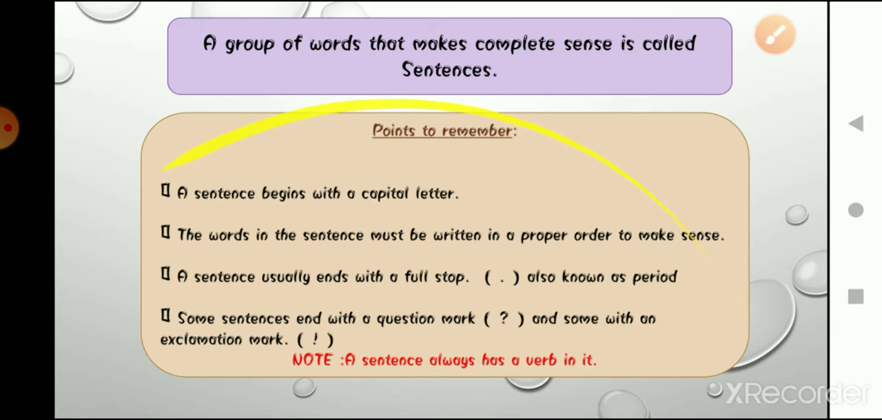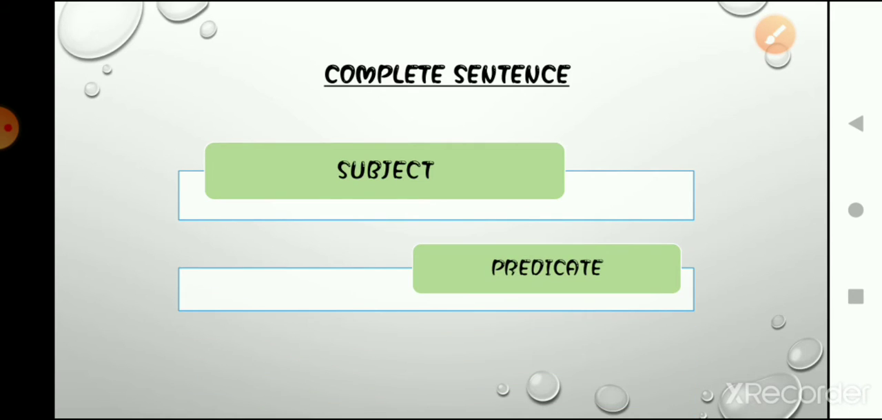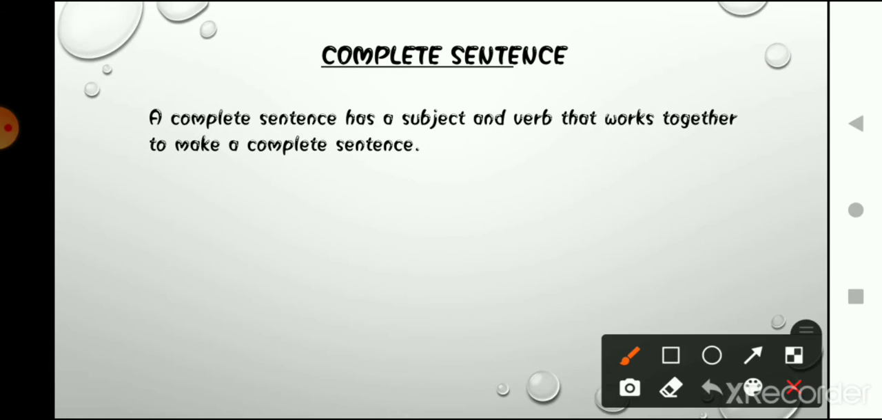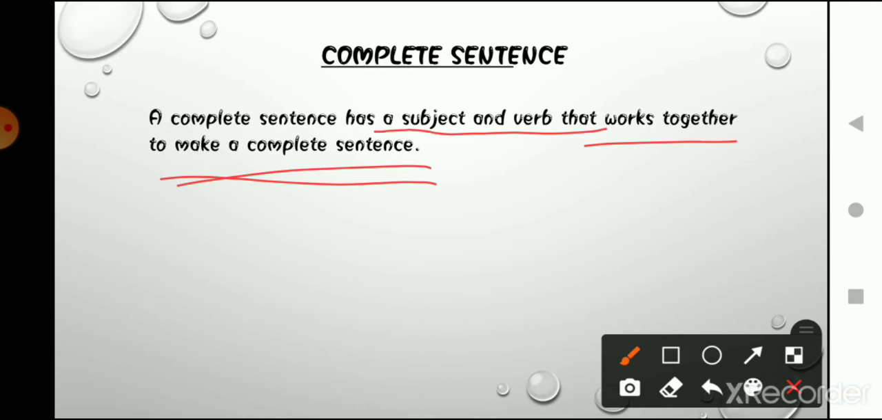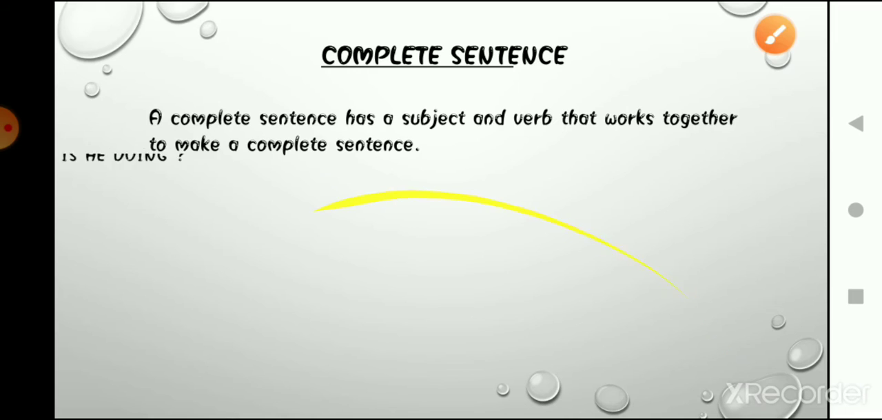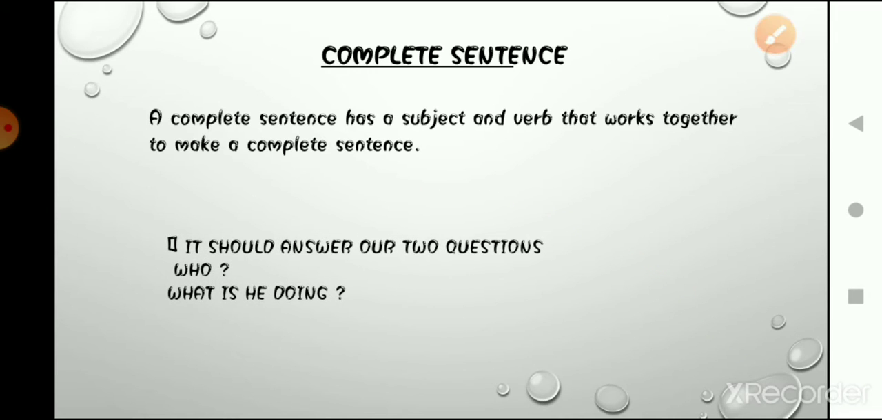Okay students, now let's talk about what is a complete and what is an incomplete sentence. A complete sentence will have two things in it, that is a subject and a predicate. Okay, so you can say that a complete sentence has a subject and a verb that work together to complete a sentence. Meaning a complete sentence will have a subject as well as a verb in it. Okay, and it should also answer two questions.